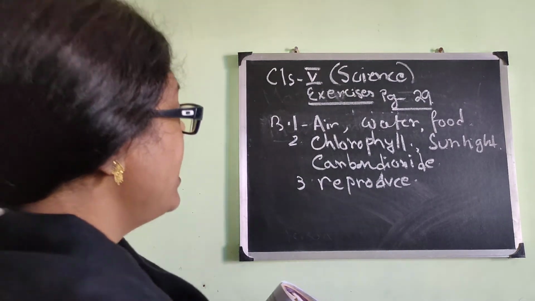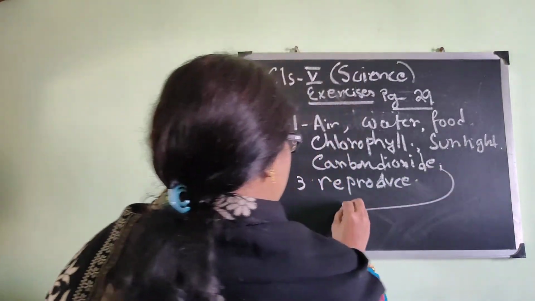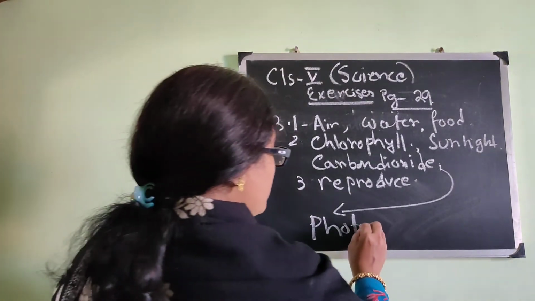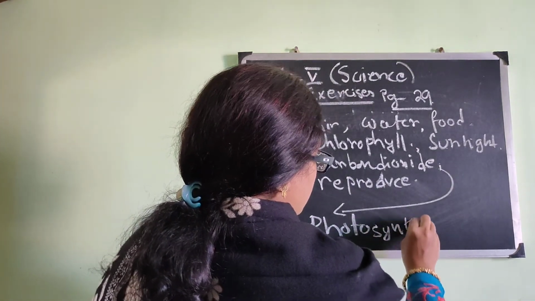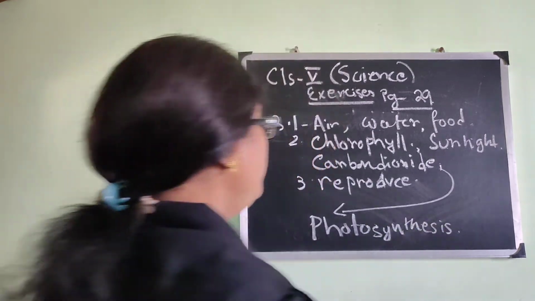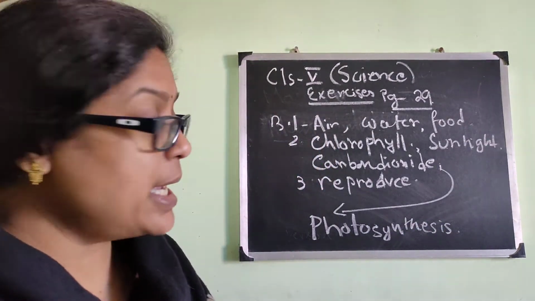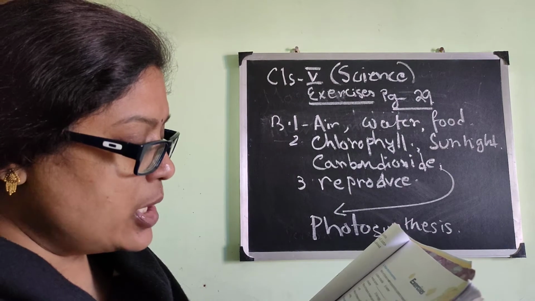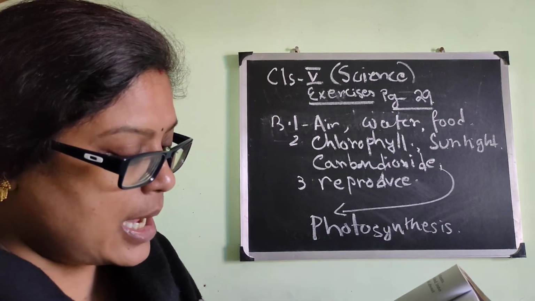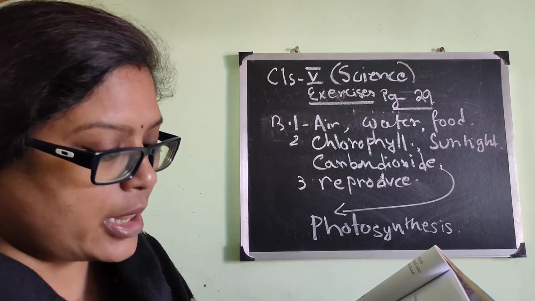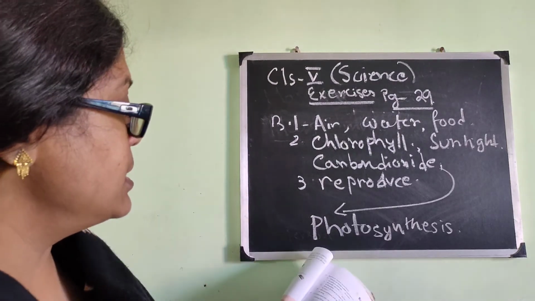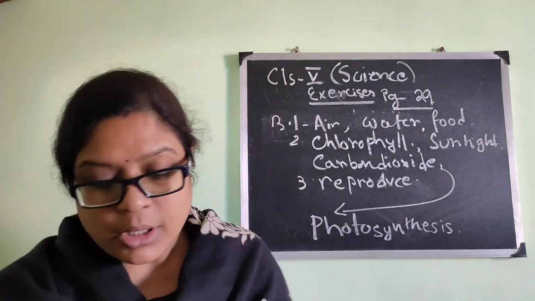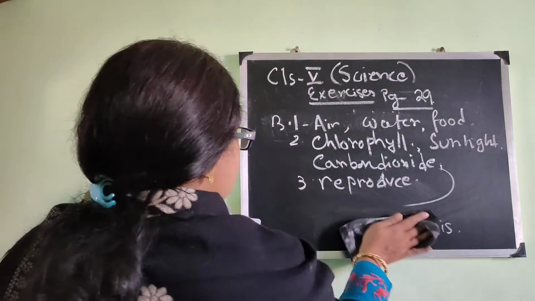Number 2, there is another one, you will write photosynthesis. The process, as I have told you, is called photosynthesis. PHOTOSYNTHESIS. So be very correct. So in number 2 there are 4 blanks. First one is chlorophyll, second one is sunlight, third one is carbon dioxide, and the fourth one is photosynthesis, and number 3 is reproduce. So next we will go to question number C.